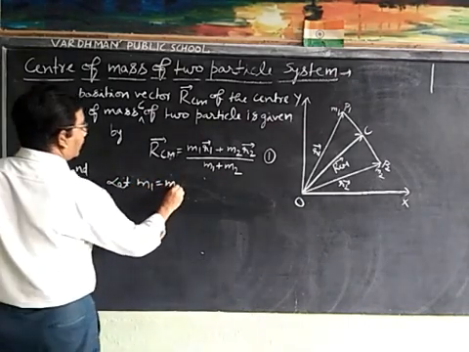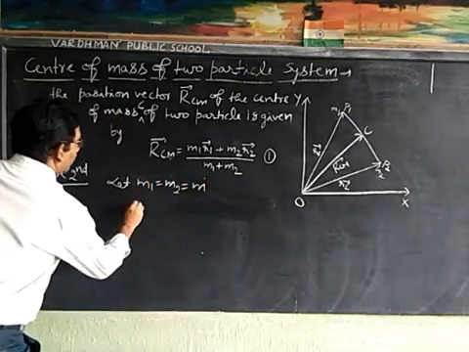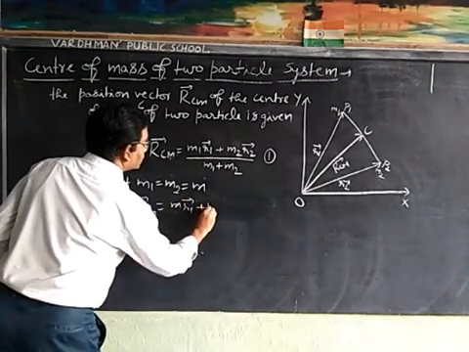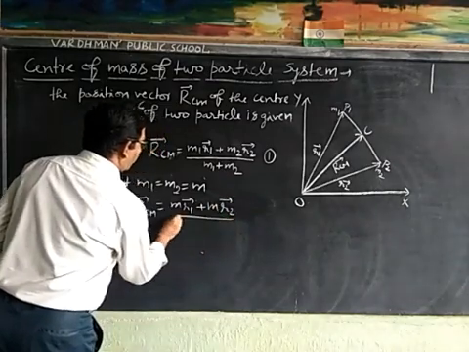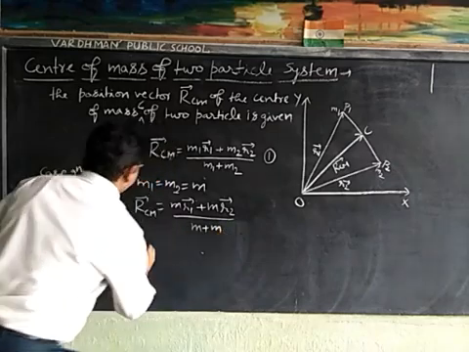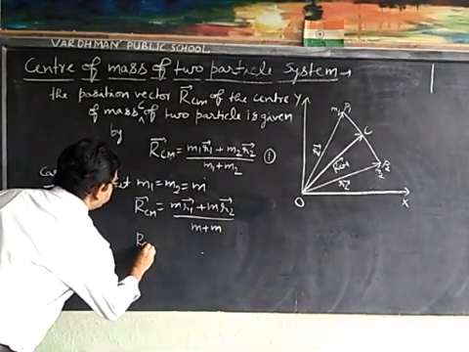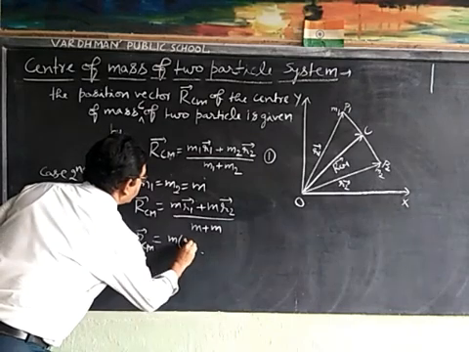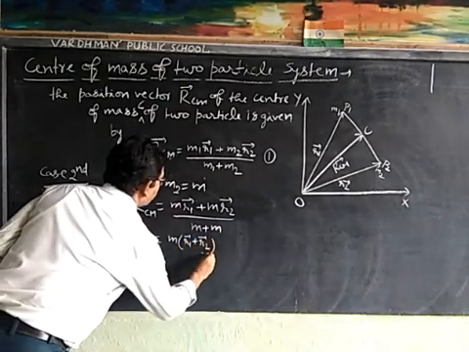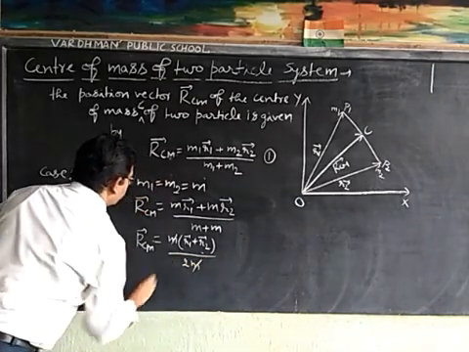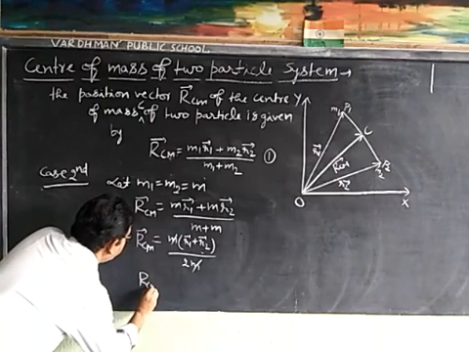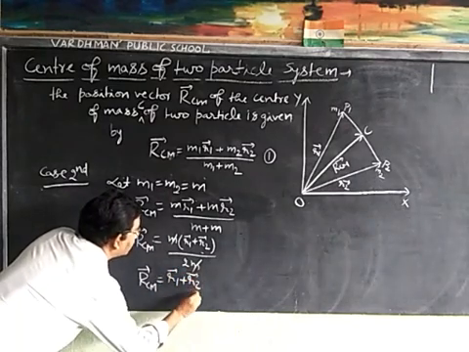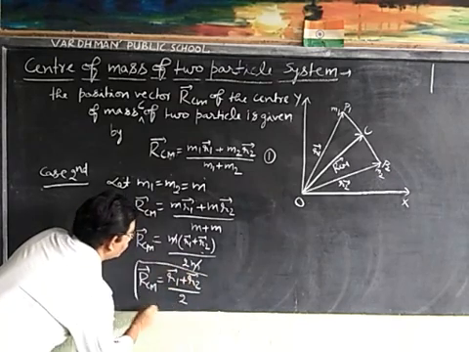Let M1 is equal to M2 is equal to M, then RCM is equal to M R1 plus M R2 upon M plus M, that is RCM is equal to M common R1 plus R2 upon 2M, that is RCM is equal to R1 plus R2 upon 2.